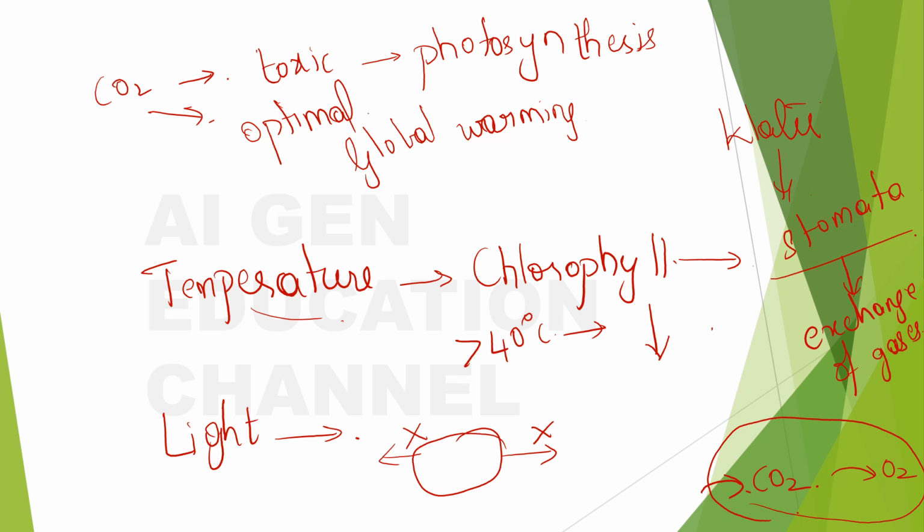As stomata is needed for the exchange of gases, these stomatal pores without the presence of water will shrink, that is, they won't open so that the carbon dioxide can enter. So without the carbon dioxide entering the leaf, what happens? There won't be any photosynthesis, and so the plant will eventually die without energy, right? So water is so important for photosynthesis.